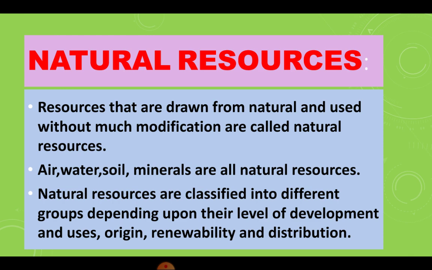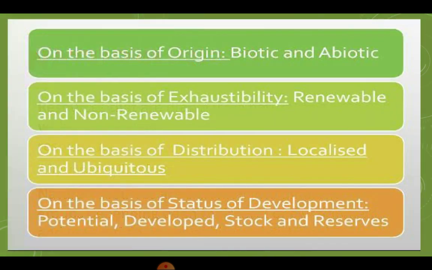Natural resources are classified into different groups depending upon their level of development and uses, origin, renewability, and distribution. So on the basis of origin, we have biotic and abiotic. On the basis of renewability or exhaustibility, we have renewable and non-renewable. On the basis of distribution, we have localized and ubiquitous.